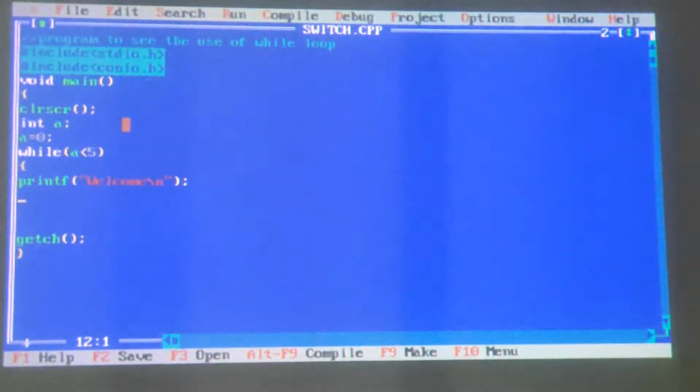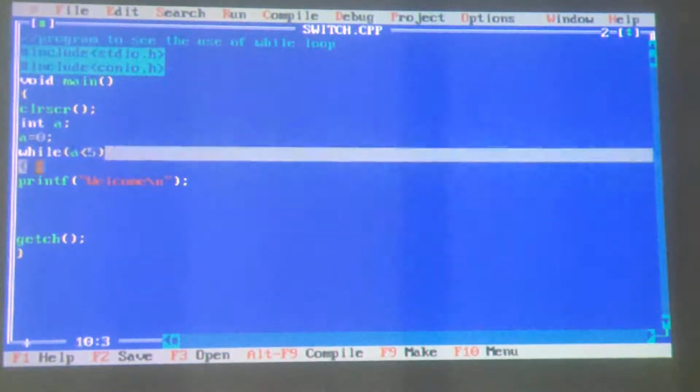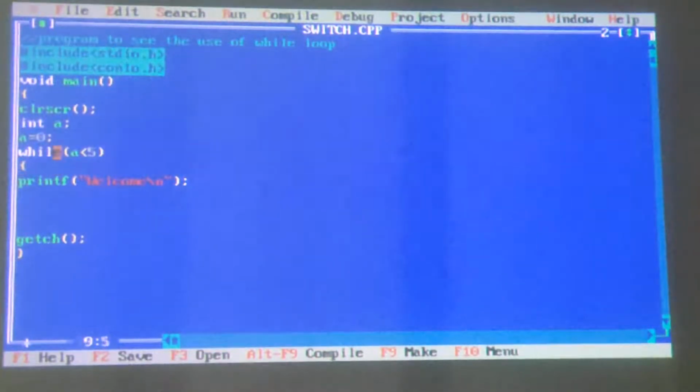Now, the for loop gave you the opportunity to declare the variable's beginning value, check the test expression, and also increment or decrement. But the while loop doesn't provide all these three facilities, only the test expression check. So the rest I will have to do inside the while loop.